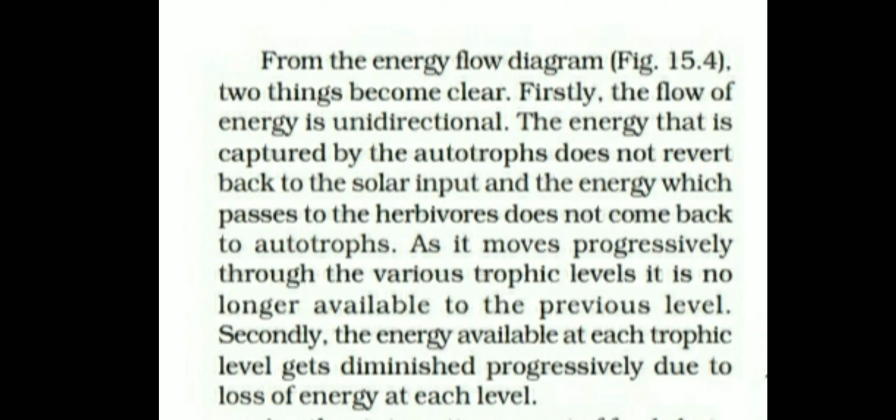The energy captured by the autotrophs does not revert back to the solar input. The energy passed to the herbivore does not come back to autotrophs. It moves progressively through the various trophic levels, so the energy flow is unidirectional, from the first trophic level to successive trophic levels.